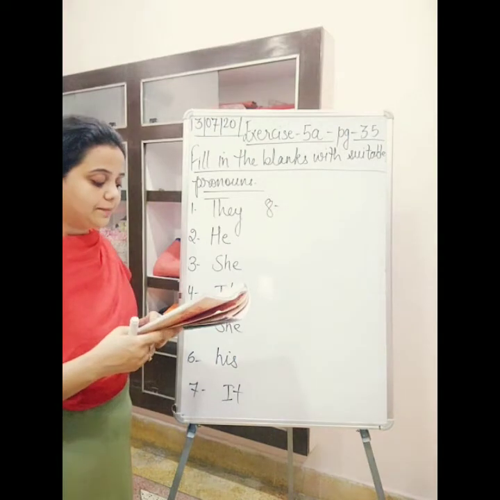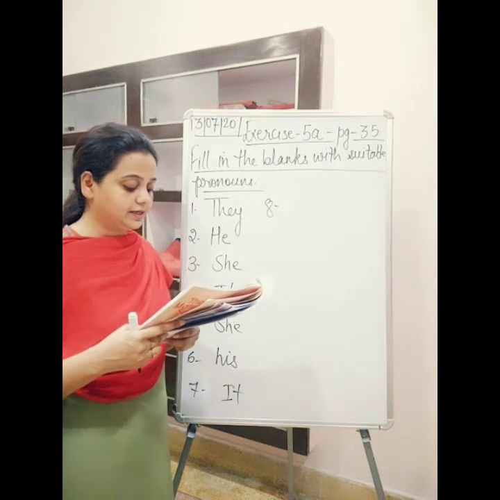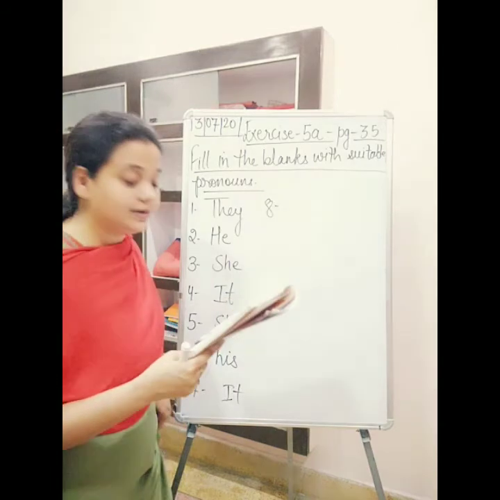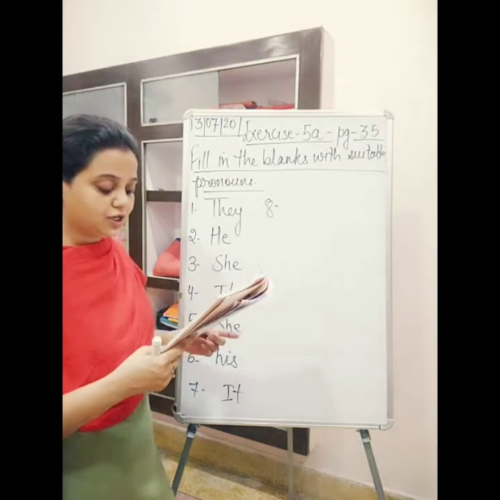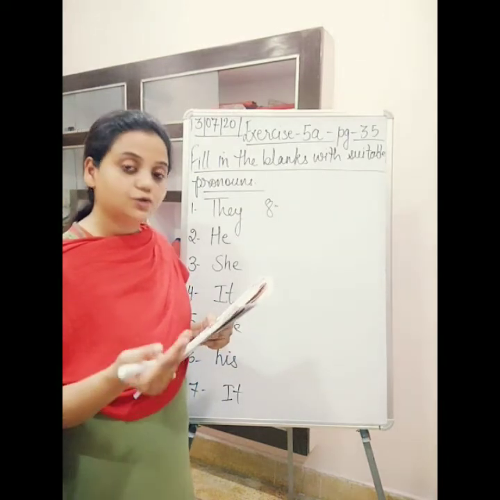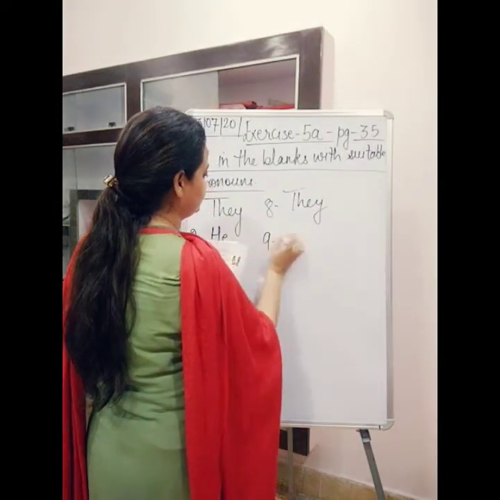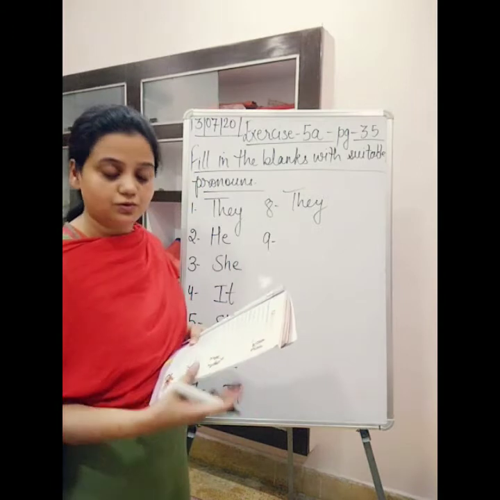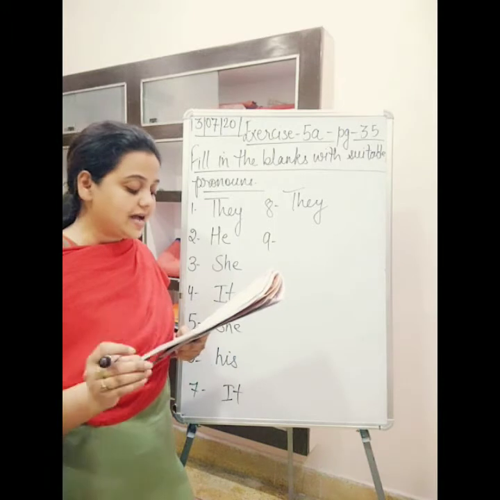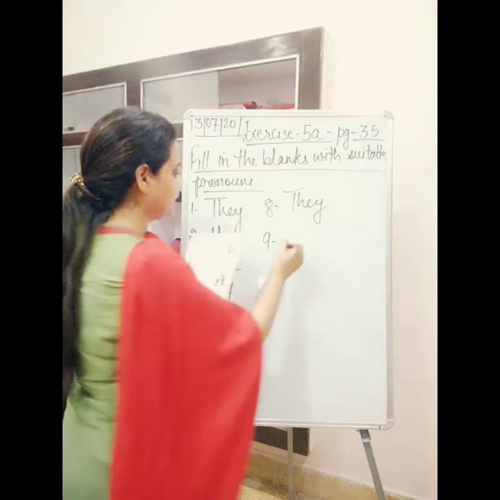The children are playing outside. ___ are building a snowman. So children are playing outside, ___ are building a snowman. We have to put the pronoun for children. Children, as you know, I have told you, is already plural. So we use they. They are playing outside. They are building a snowman. Then ninth: Birds build ___ nest in trees. So birds build their nest.